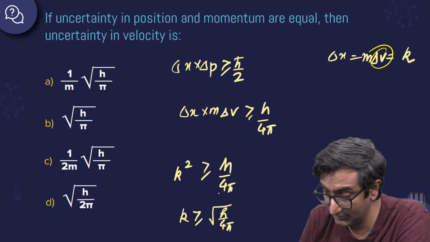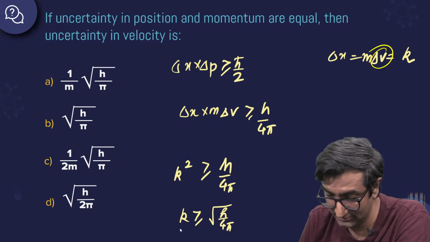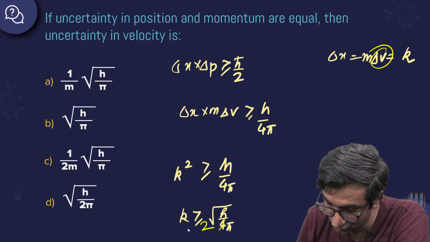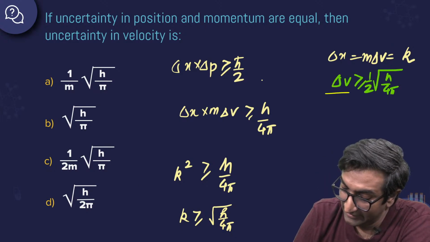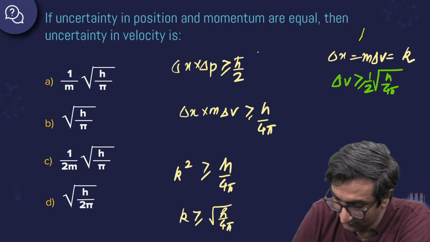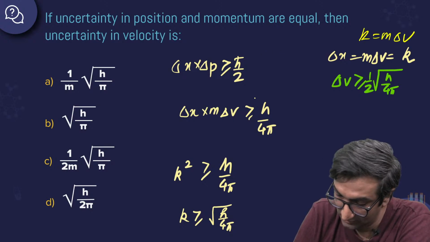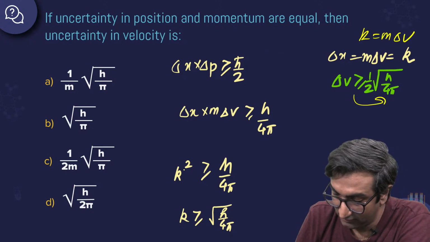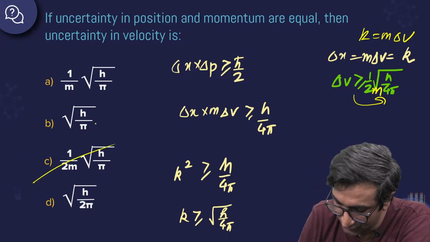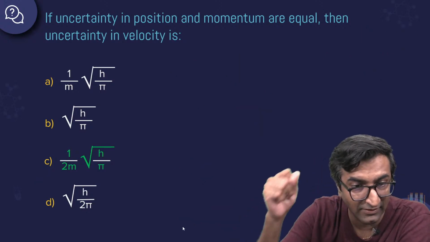What to do now? Okay, let's take the 4 out. It comes 2. Delta V is greater than equal to 1 by 2 h by 4 pi. Why? Because k, what was it? K was m delta V. Take m to the other side. Done. Where did m go? So it should be 2m. Okay. This marks option C. This goes option C. Good answer.